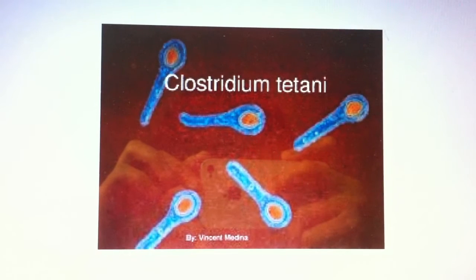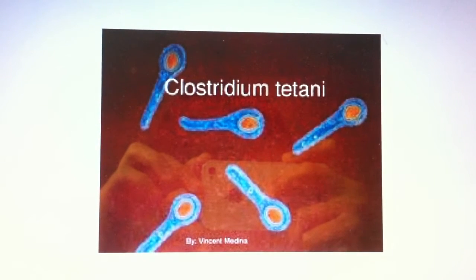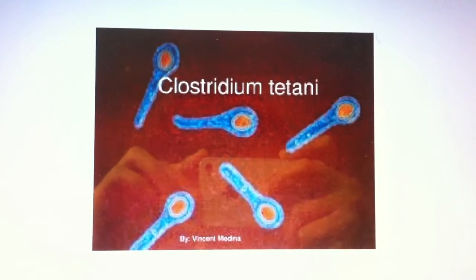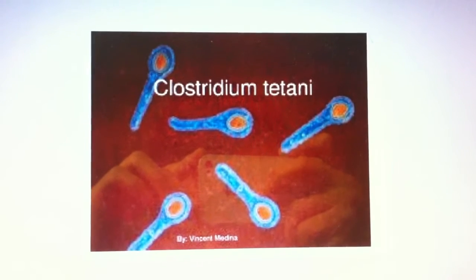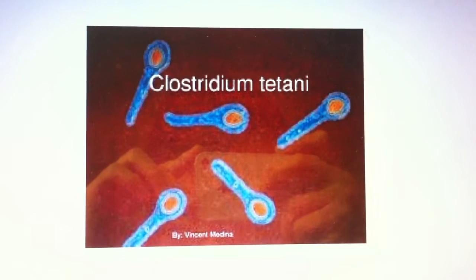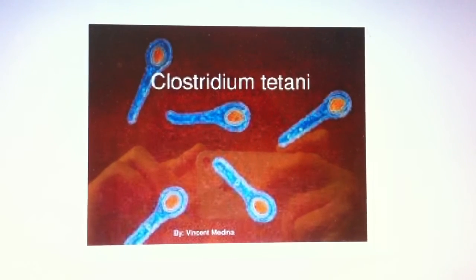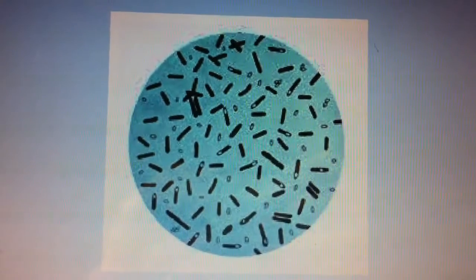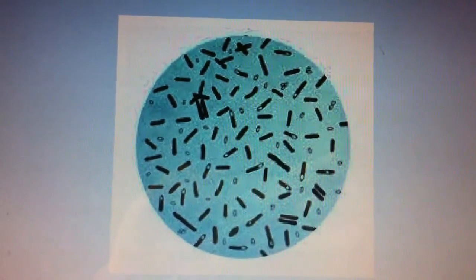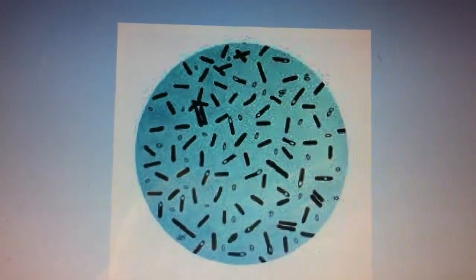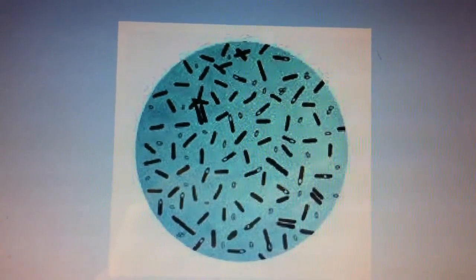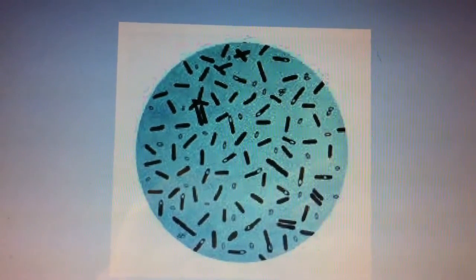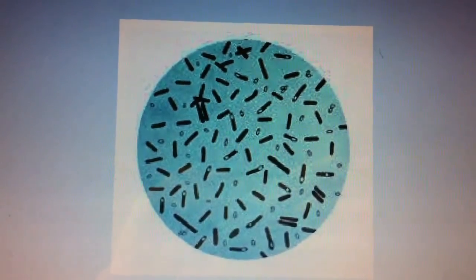This is Clostridium tetani. It's a eubacteria. It looks like tennis rackets. It causes muscular spasms. This is Clostridium botulinum. It's rod-shaped. It produces neurotoxins, which cause flaccid muscular paralysis.